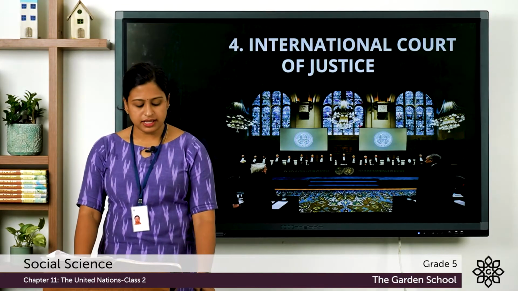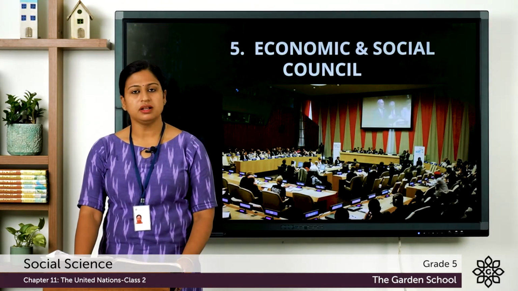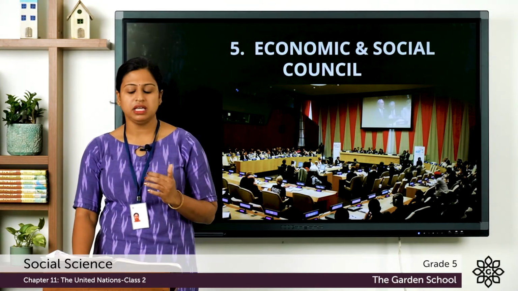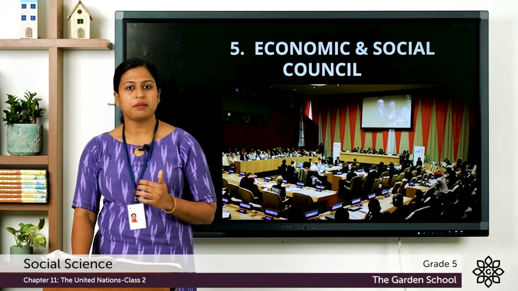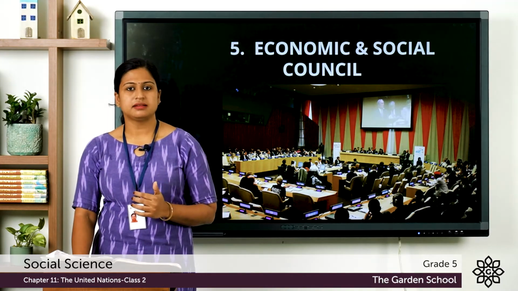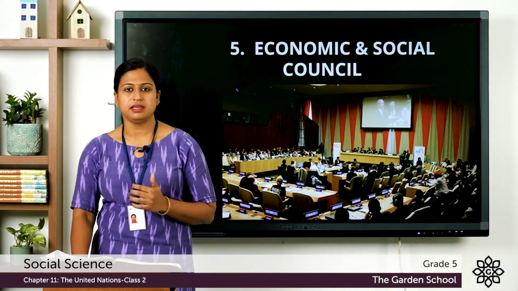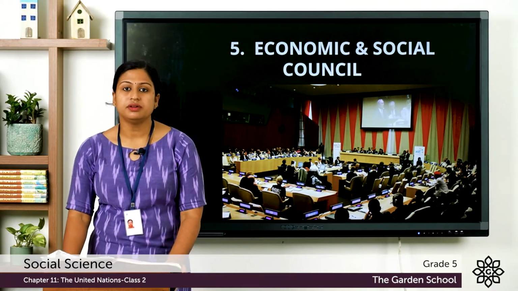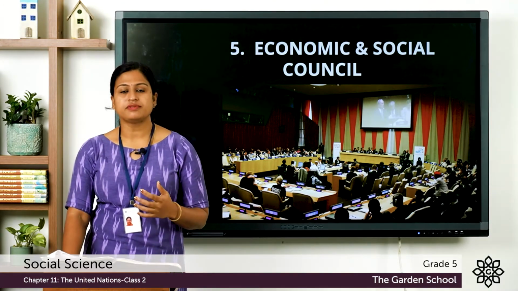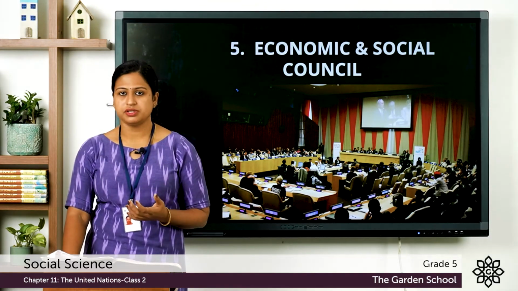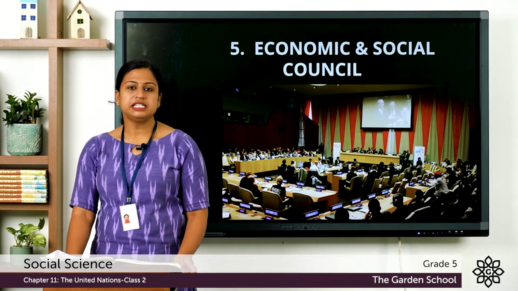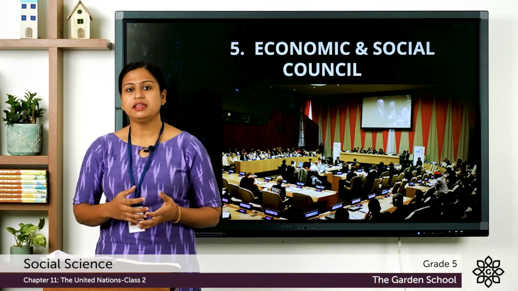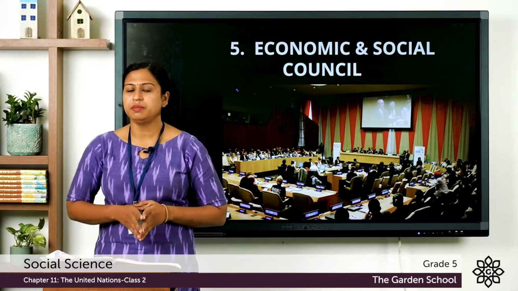Next organ is Economic and Social Council. In short, we say ECOSOC, that is capital E, capital C, capital O, capital S, capital O and capital C. Now, this works under General Assembly and it looks after the programs of the United Nations. For example, if any developing country needs help, then this ECOSOC goes forward and gives support and help to that developing nation.